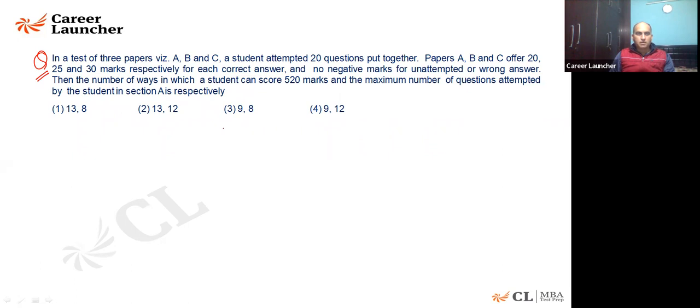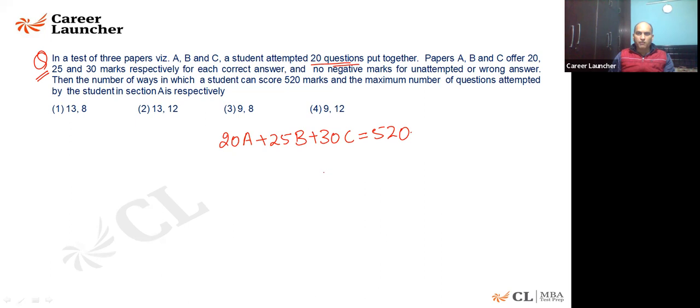Okay. So there are three papers, A, B, C. The student attempted 20 questions put together. There is no negative marking; if you miss any question, no marks are deducted. Every question that you get correct in paper A gets 20 marks, where A is the number of questions we get correct in paper A. 25 marks we get in paper B and 30 marks in paper C. The total marks come out to be 520.